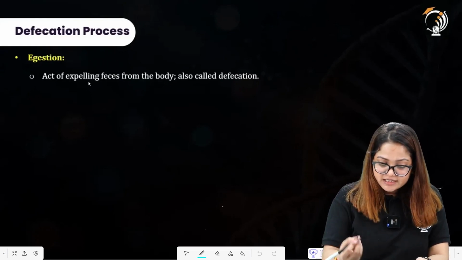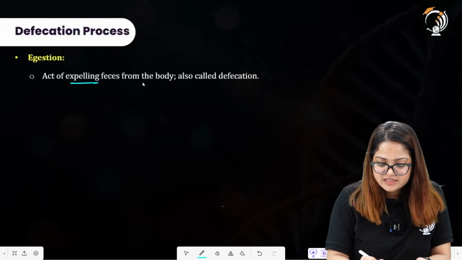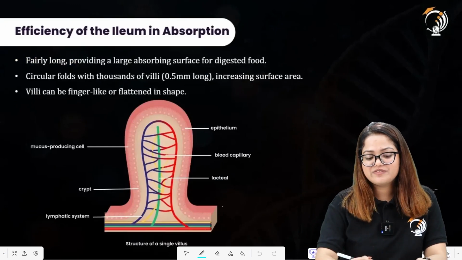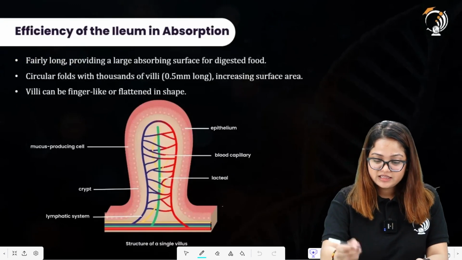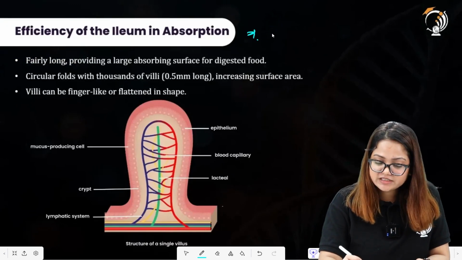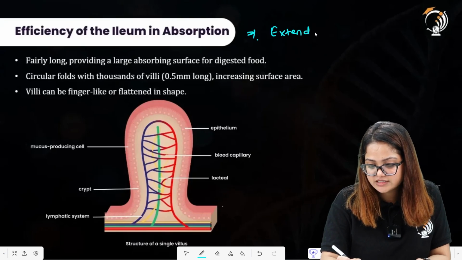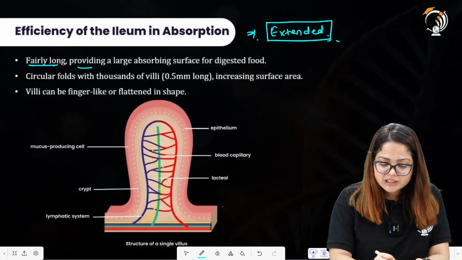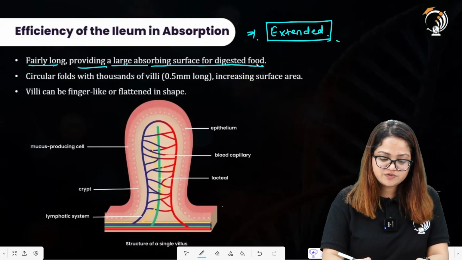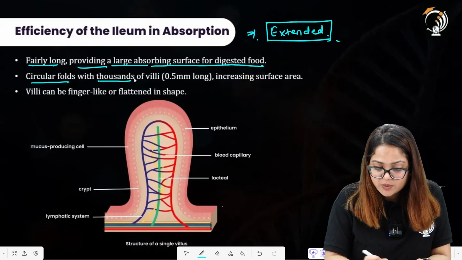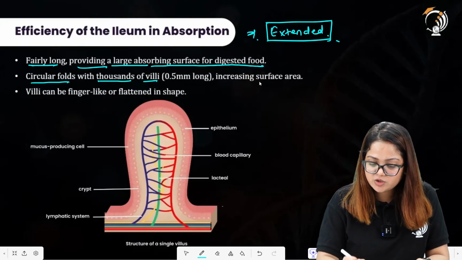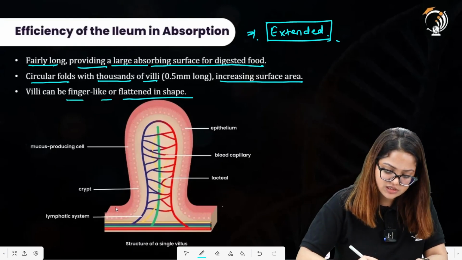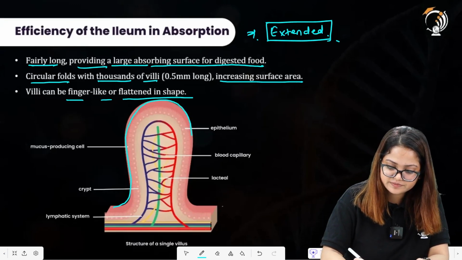Egestion, as we have already discussed, is the act of expelling feces from the body, also called defecation. Now talking about efficiency of the ileum in absorption. These pointers are for the students who are studying the extended part of the syllabus. It is fairly long, providing a large absorbing surface area for the digested food. Circular folds with thousands of villi, 0.5 millimeter long, increasing the surface area. Villi can be finger-like or flattened in shape. So this is the structure of villi.